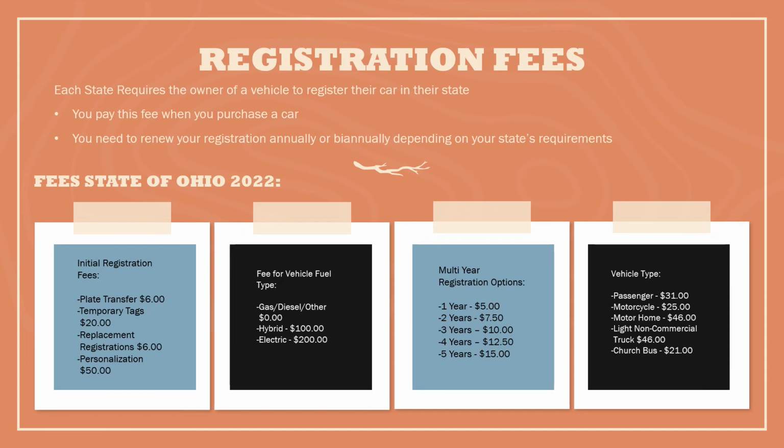So like a passenger car, that'd be like a minivan, a SUV, just a 4-door car, that's only $31 to register. But if you have a truck, it's actually $46 per truck. So I have a truck, that registration always costs more than my minivan, and that's because it costs more to register a truck than it does to register my van. Now, these are just a select few that I pulled off of the state of Ohio's website. There are other types of vehicles out there that people would register.